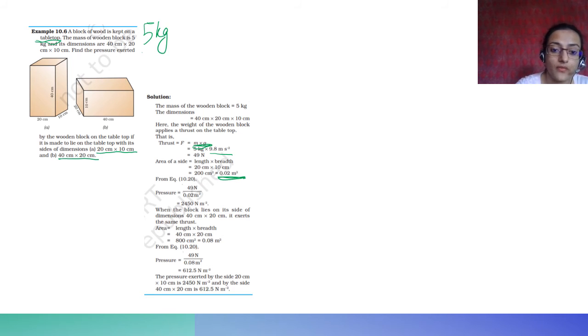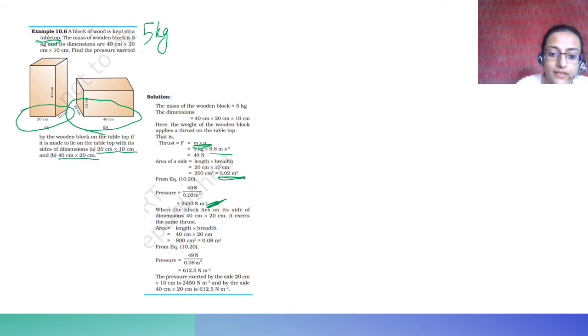So this is the pressure in the first case when it is lying on this side. So it is 2450 Newton per meter square. When it is lying on this bigger area, then with force remaining the same, this is the pressure. You can see that this is much lower than that. Okay, do you understand? As the surface area increases, keeping the thrust the same, you can increase the surface area to reduce the pressure.